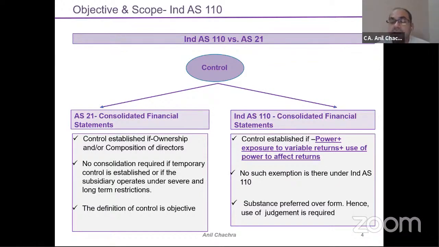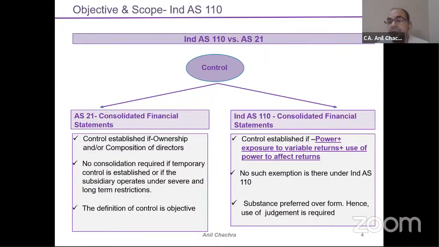The second higher level difference or overview is that suppose I am buying a company which is going to be sold in the near future, means I am buying a temporary company which I will sell in the near future, right? So AS 21 says that you don't need to consolidate, but Ind AS doesn't give any such exemption. If you are buying a company on a temporary basis, then again you need to consolidate that subsidiary as well. So that is the difference between AS 21 and Ind AS 110.